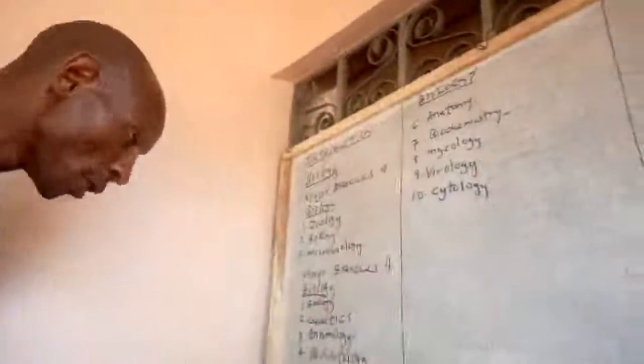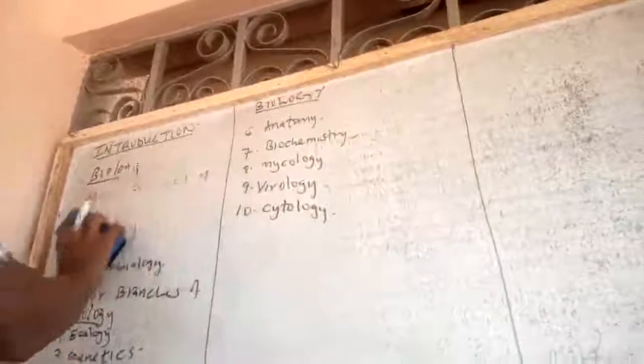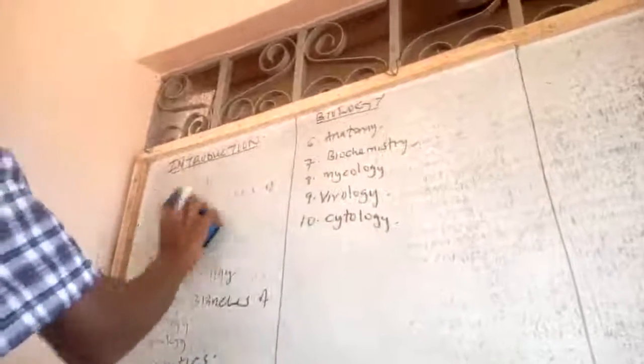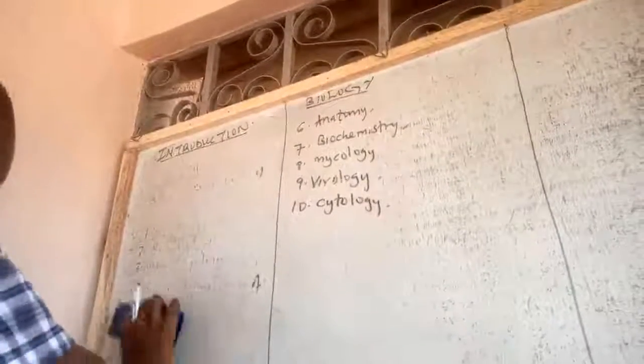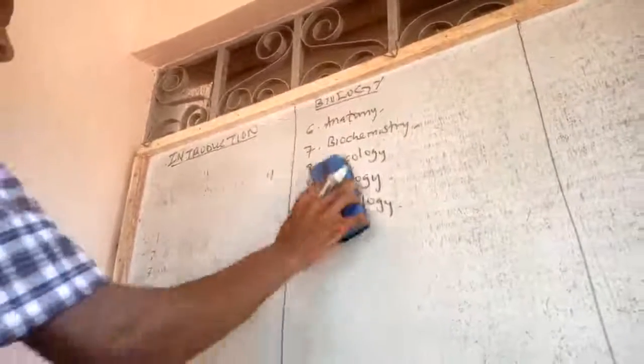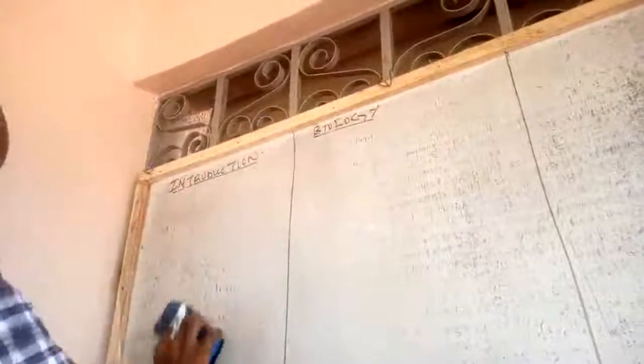Having said that, I'm going to come to the importance of studying biology. What are the various importance of studying biology? I'm going to start with the first one.